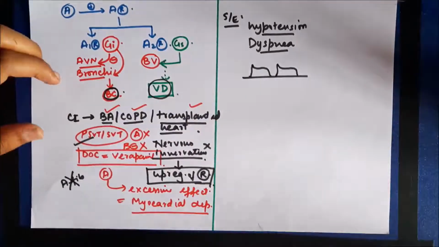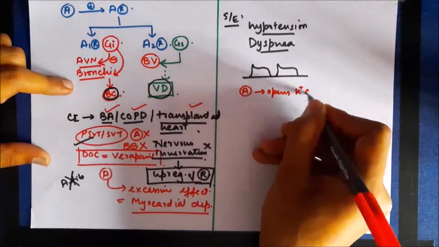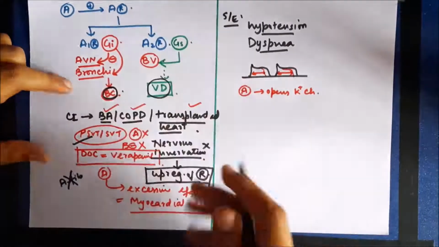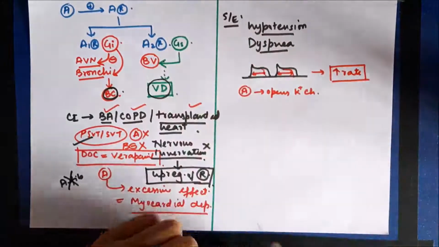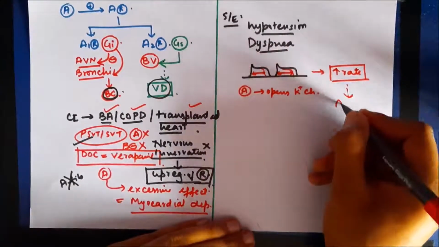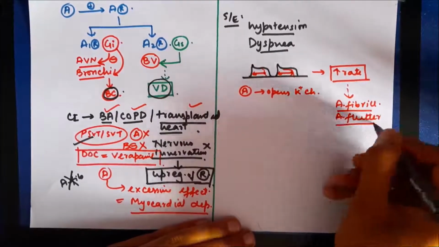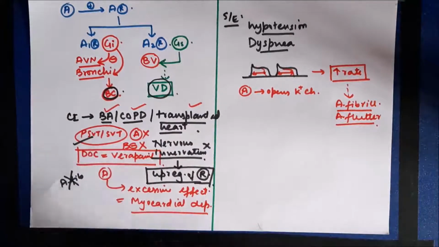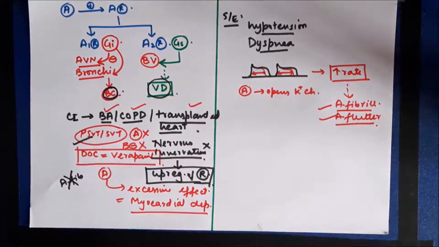So if this is the plateau potential of atria, adenosine also produces an additional effect. It opens potassium channels. So because of opening of potassium channels, it is going to cause early repolarization. As a result, the QT interval will be decreased, so there will be more cycles per minute. So it's going to increase the rate of atria that can result in atrial fibrillation or flutter. So this is a paradoxical side effect that adenosine produces. It normally treats atrial arrhythmias, but it cannot be used to treat atrial fibrillation and atrial flutter because it itself has risk of causing these arrhythmias.